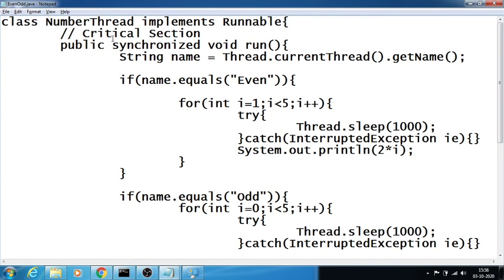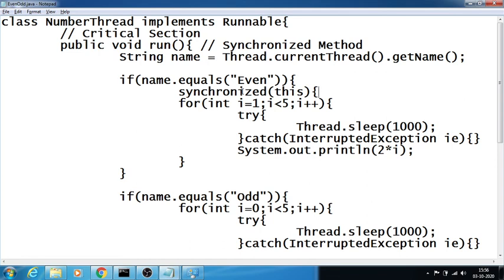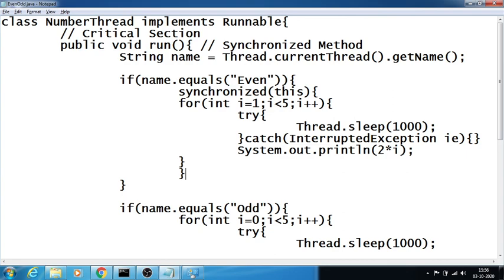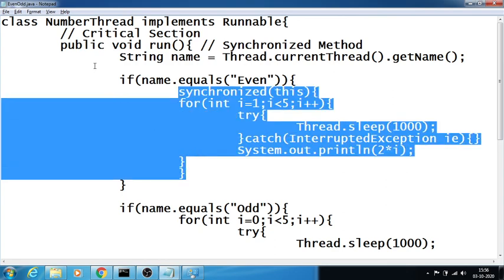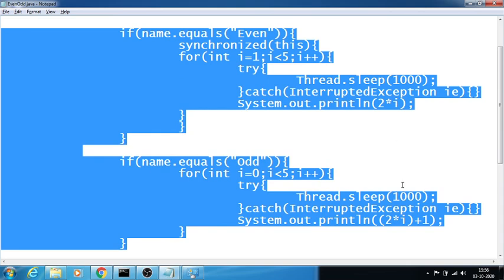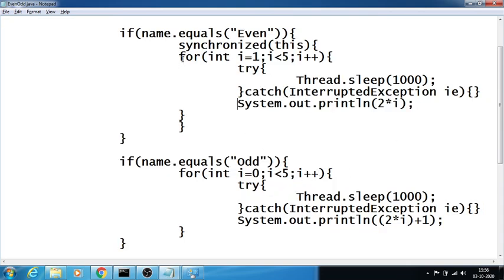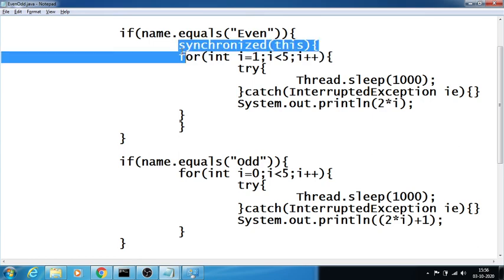This is something like a synchronized method. And when you keep the synchronized keyword at the place where you want to keep a logic, that is something like a synchronized block. This complete loop I want to synchronize, only this loop, not the complete logic. Instead of the complete logic, I just want to keep it for the particular loop. That is something like a synchronized block. That's why I kept synchronized of this.